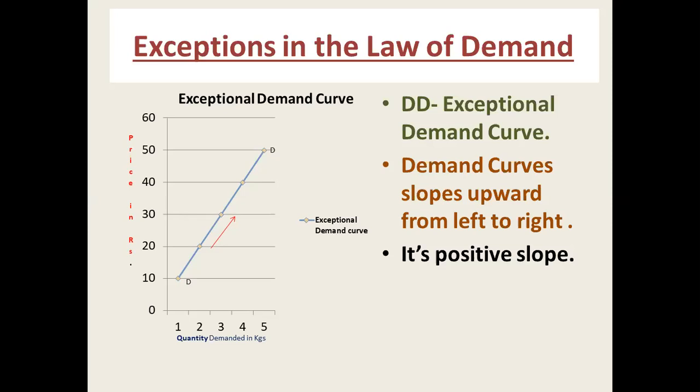So, if you see the graph on your screen, it means the exceptional demand curve. The OX axis measures the quantity demanded and the Y axis measures the price in rupees. DD is the demand curve whose slope is left to right, upward, and it explains the direct relationship between the demand and the price.